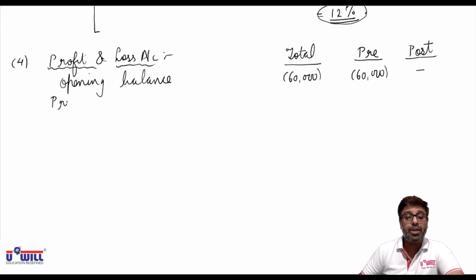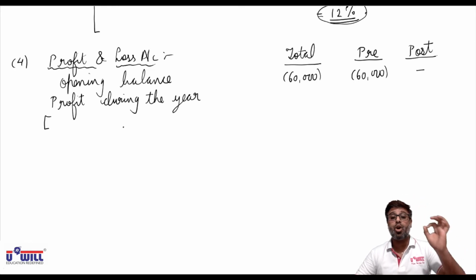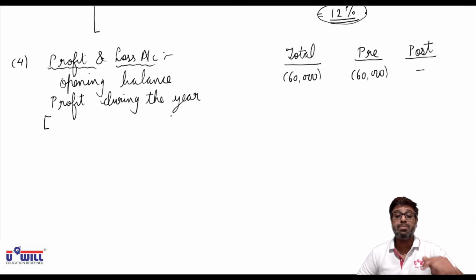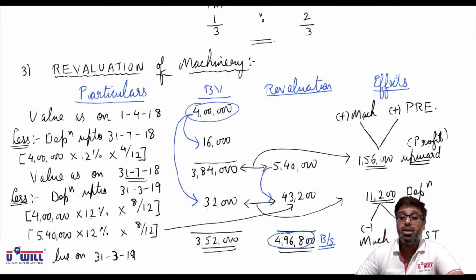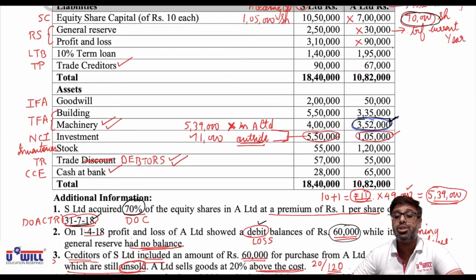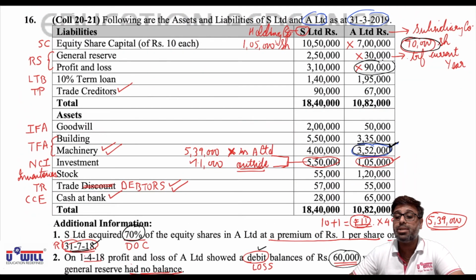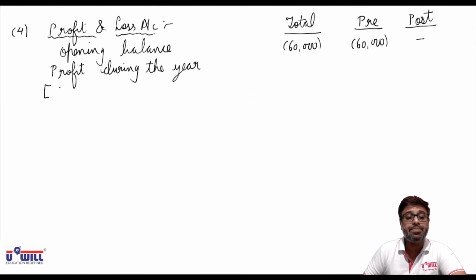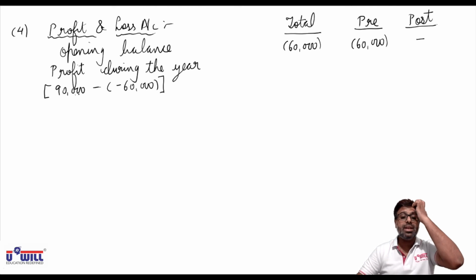Then we find profit during the year. Now, how do we find profit during the year? Closing minus opening. If you remember, when we solve the objective questions, I told you follow the pure mathematics. Loss minus, profit plus, and do closing minus opening. What is the closing balance of P&L account in balance sheet of A Limited? 90,000. So closing is 90,000 minus opening.